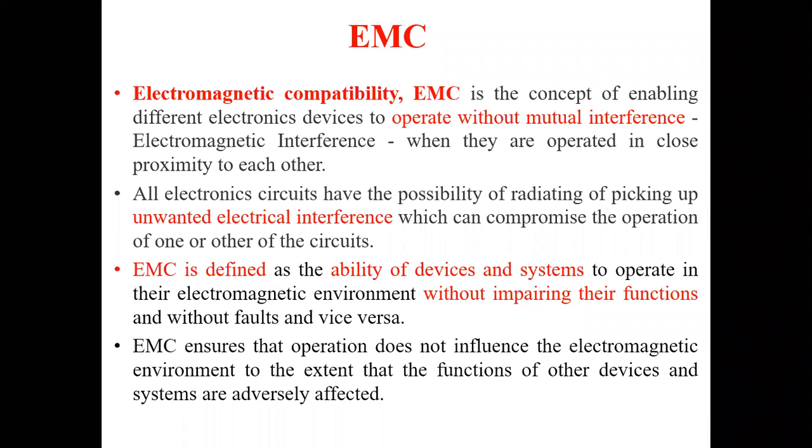So EMC is defined as the ability of devices and systems to operate in their electromagnetic environment without impairing their functions, without degrading their functions, and without faults. This refers to EMC, electromagnetic compatibility.